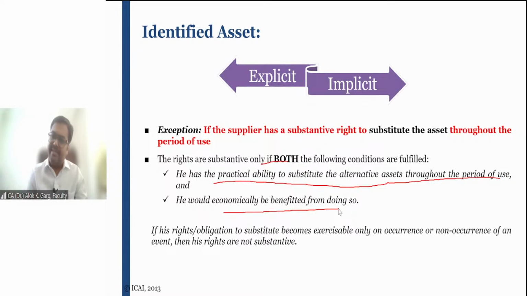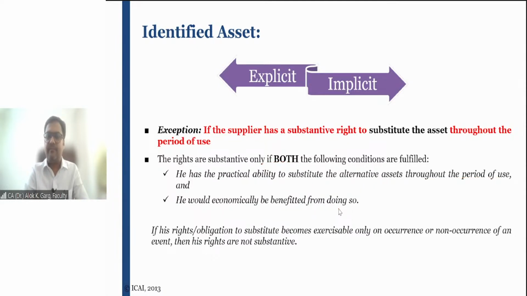In this case, in those 12 hours, the lessor does not have a practical ability to substitute the asset, so it will be considered an identified asset. In those 12 hours, the lessor does not have a substantive right to substitute. Is that clear, Parag? I hope it is clear to all of you.